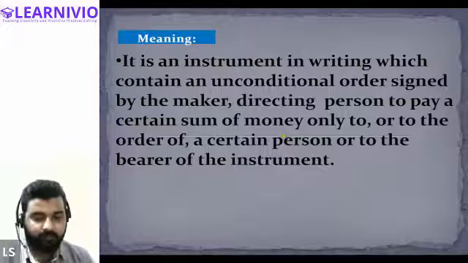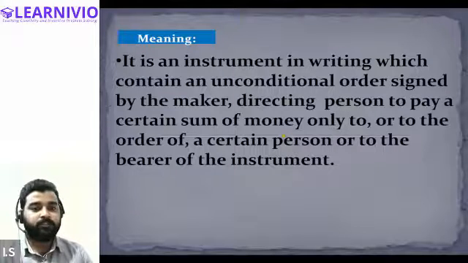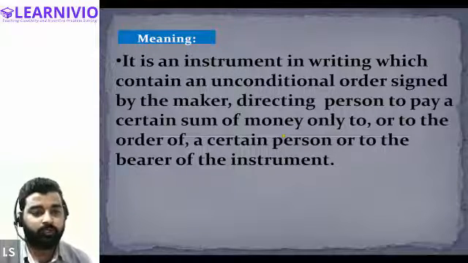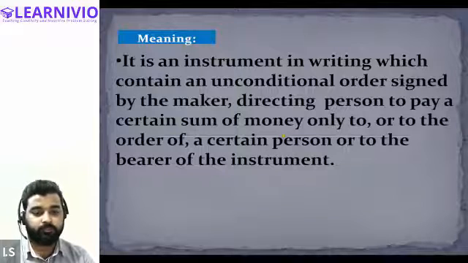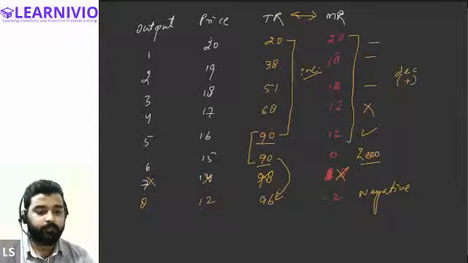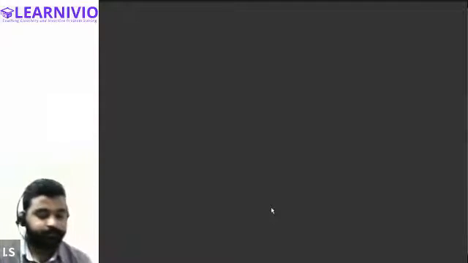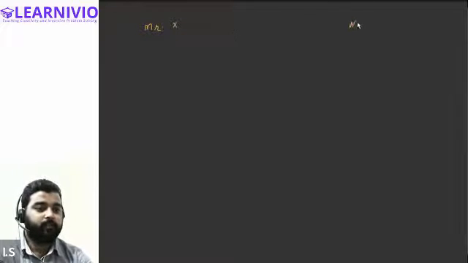So let me explain the concept of bill of exchange through a small example. Let me give an example on the note. Just a minute. Okay. So let's suppose there are two persons, Mr. X and Mr. Y. Mr. X is selling a particular commodity.